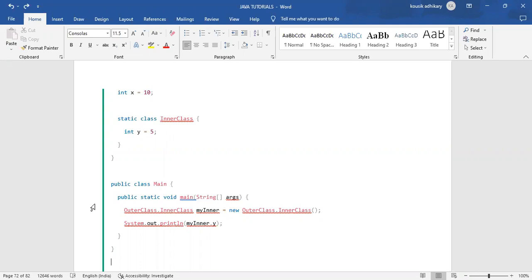Outer class dot inner class my inner equals, what in the previous example he was doing, first of all equals the name of the outer class object, then dot new inner class, right? But here we are creating the inner class object directly. That time outer class dot inner class my inner equals new outer class dot inner class.